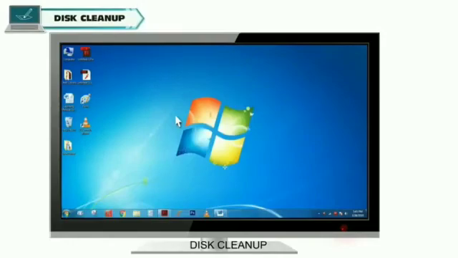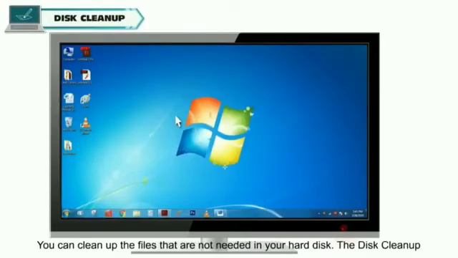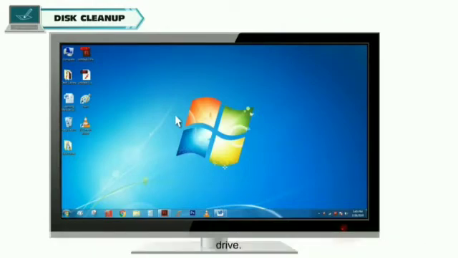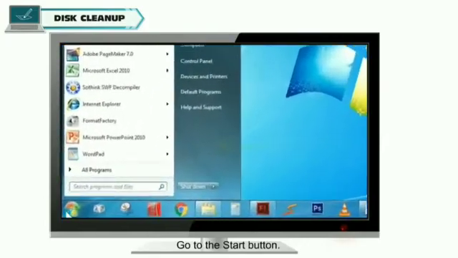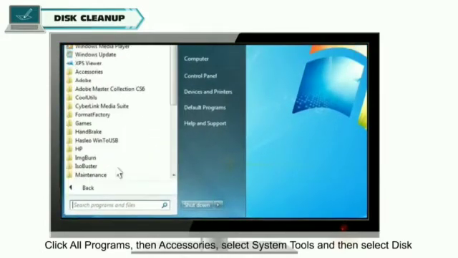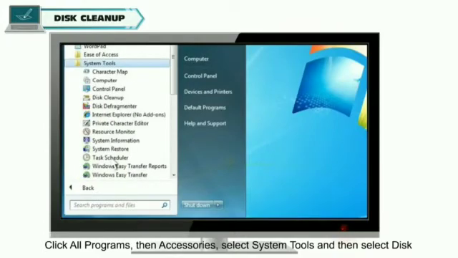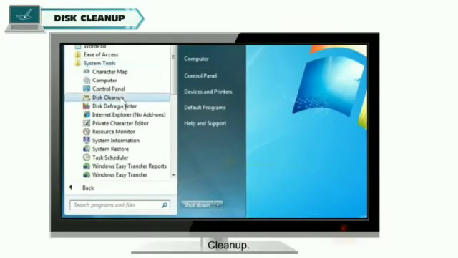Disk Cleanup. You can clean up the files that are not needed in your hard disk. The Disk Cleanup option removes unnecessary files from your system and frees up space on the disk drive. The steps to run Disk Cleanup in Windows 7 are: go to the Start button, click All Programs, then Accessories, select System Tools and then select Disk Cleanup.